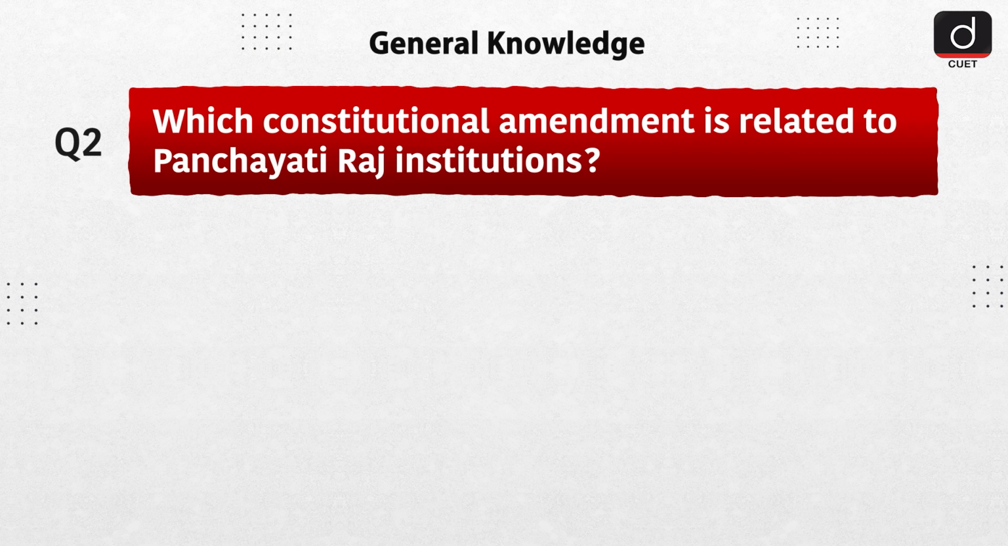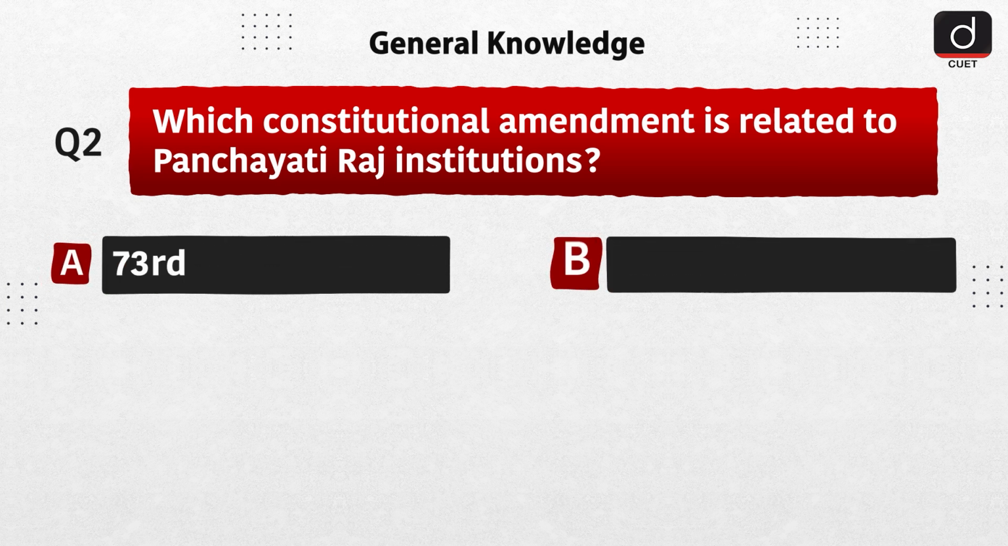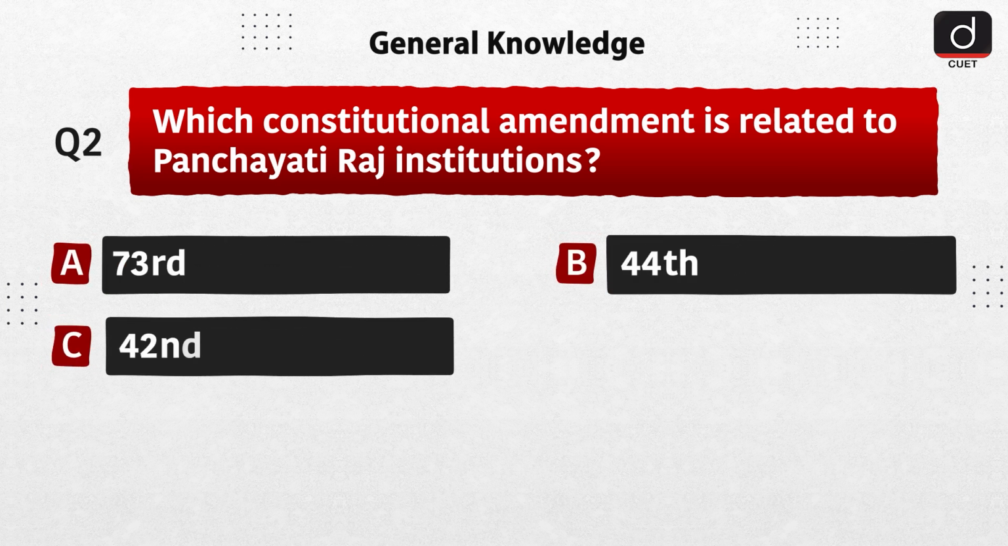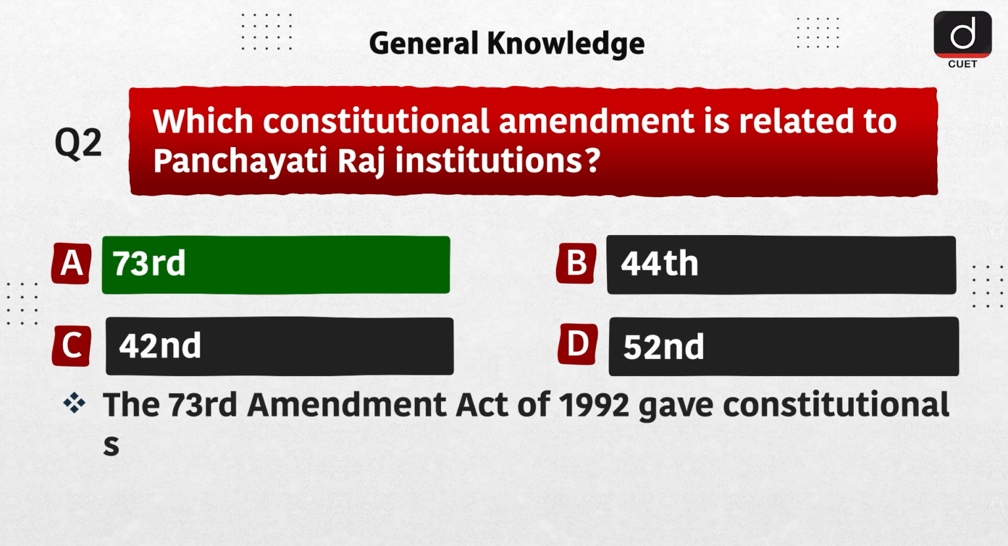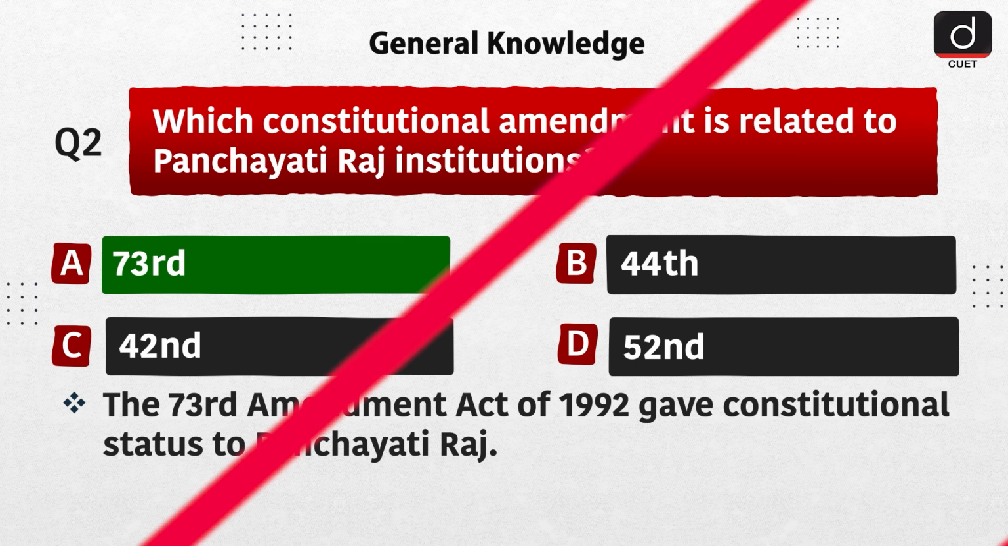Next question is, which constitutional amendment is related to Panchayati Raj institutions? A. 73rd, B. 44th, C. 42nd, D. 52nd. The correct answer is option A, 73rd. The 73rd Amendment Act of 1992 gave constitutional status to Panchayati Raj.